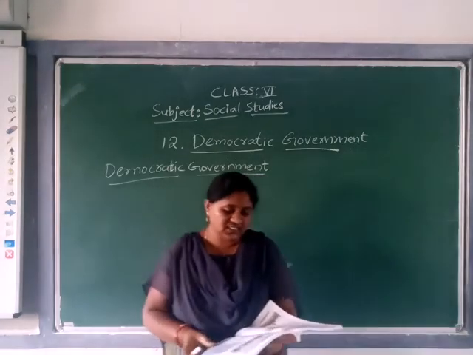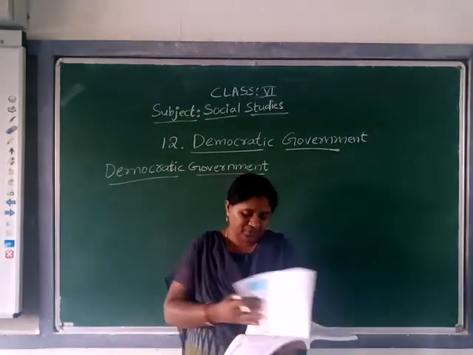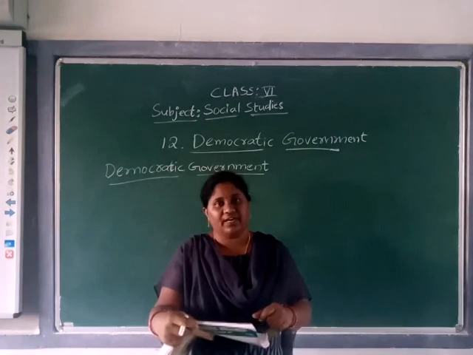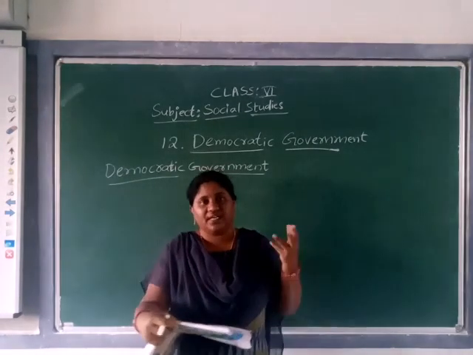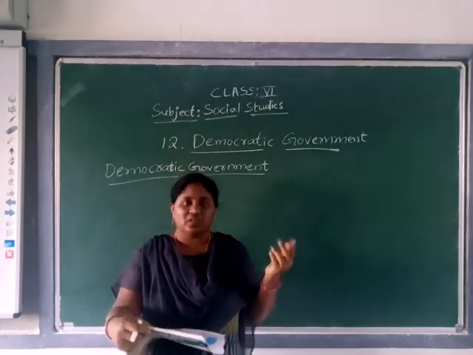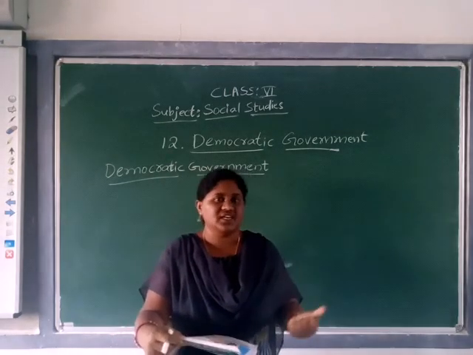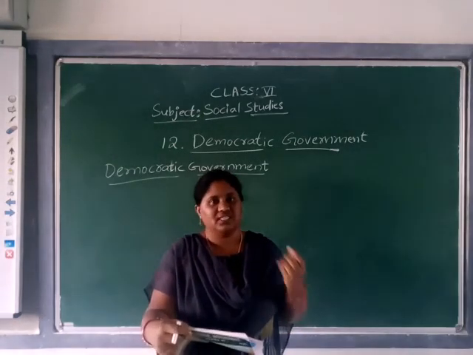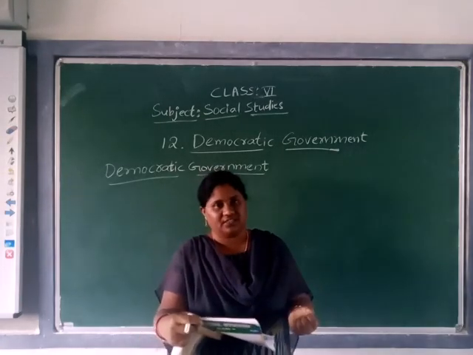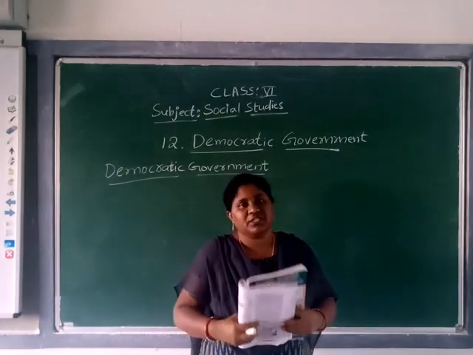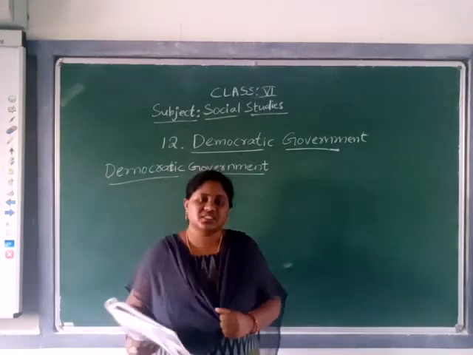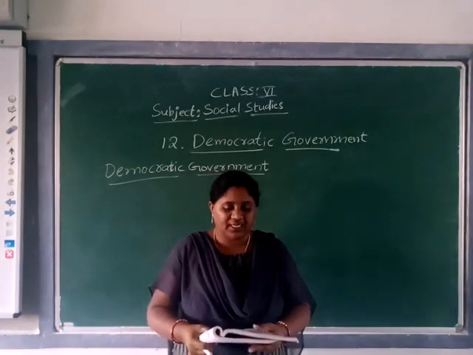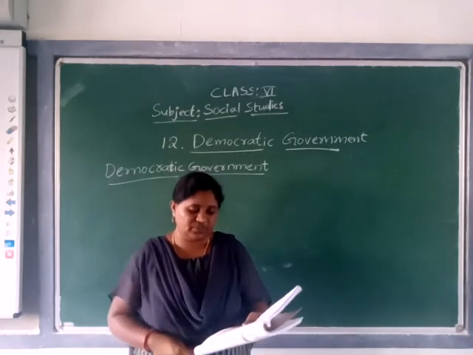As in our democratic government, we have discussed the monarchy, we have discussed the headman, and then finally, with this huge population, India has a huge population. Worldwide, India is in second place in population. China is first and India is the second largest population country. So this huge population is ruled in a systematic way, in the democratic way. We also discussed the democratic government yesterday.